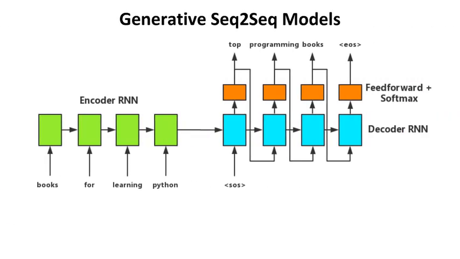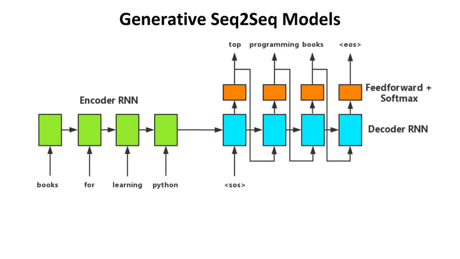Sequence-to-sequence is a popular generative model in the field of natural language processing. The most basic version is made up of an encoder RNN, a decoder RNN, and a feedforward plus softmax projection layer. In a large-scale application, such as generating a query for recommendation, we would have a large output vocabulary.